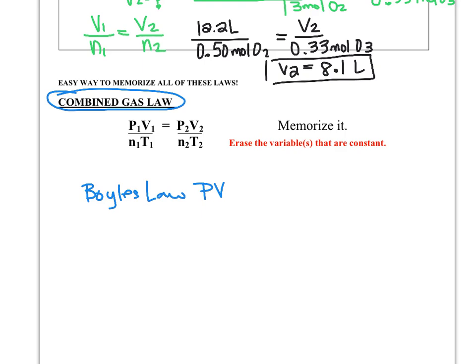Same scenario. Let's say that it was Charles' law, right? And I was working a problem, and I might not know that it was Charles' law, but the problem was talking about volume and temperature changing, while pressure and amount of gas were staying the same. So it was a variable container or something. So we would eliminate pressure and moles from the equation, and then we would have our Charles' law equation. So you can eliminate any variable that is constant out of the combined gas law. Then you only have to memorize one law instead of all four that I just showed you. This will make your life a little easier.